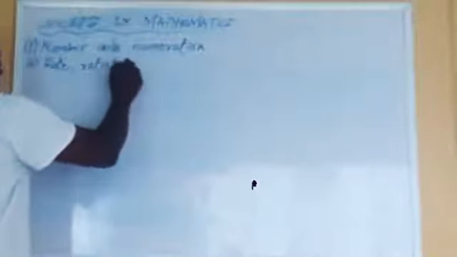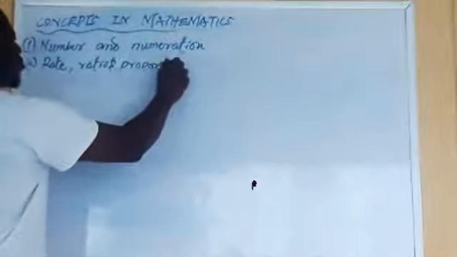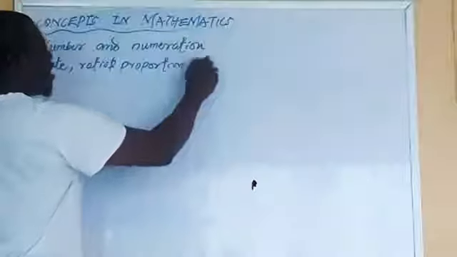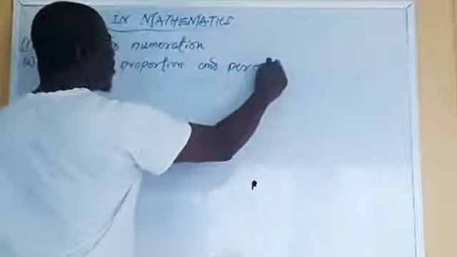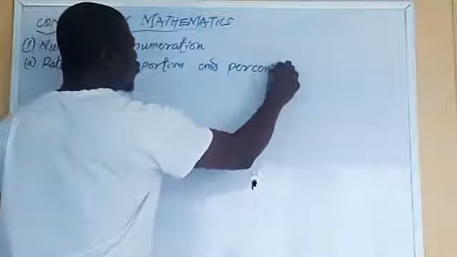The first one under this is rate, ratio, and proportion. They go together. Proportion and percentage, they go together.